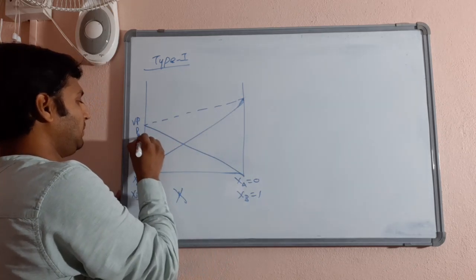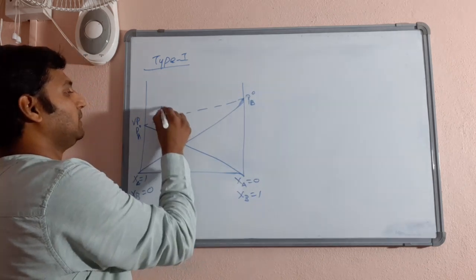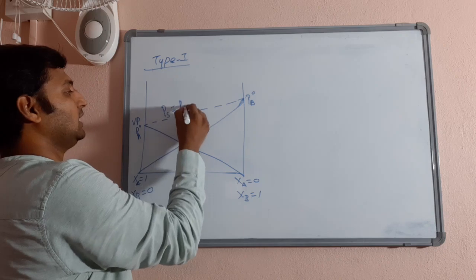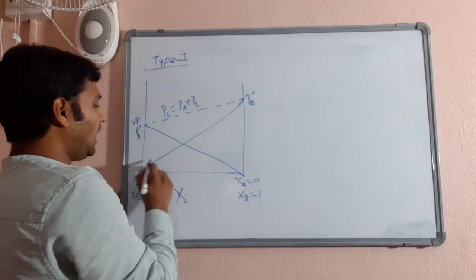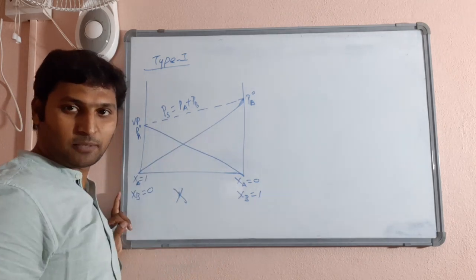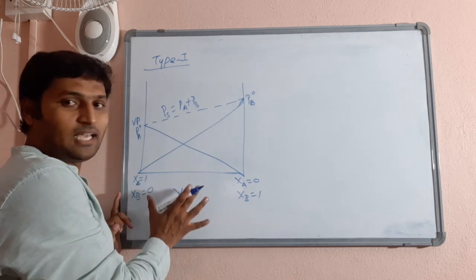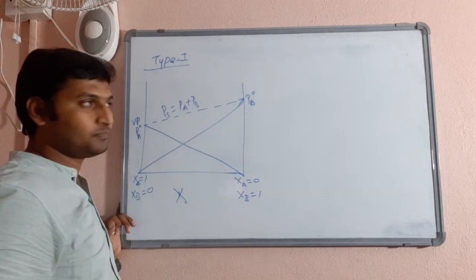This is PA naught, this is PB naught, and this curve represents the vapor pressure of the solution, that is PA plus PB. All these points represent PA, all these points represent PB at various compositions of XA and XB. Right? This was the graph you got for ideal solutions.